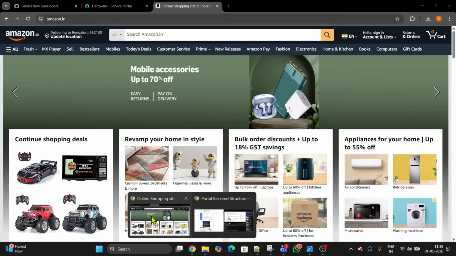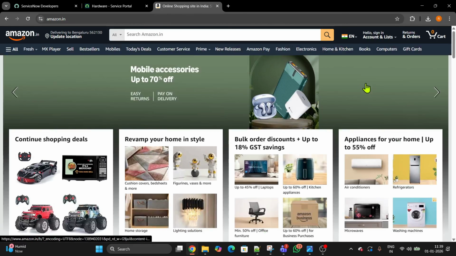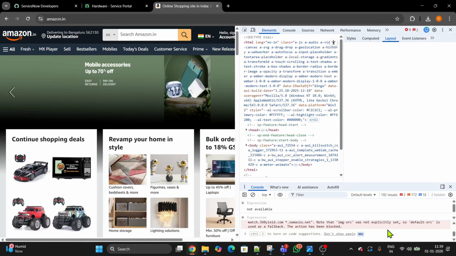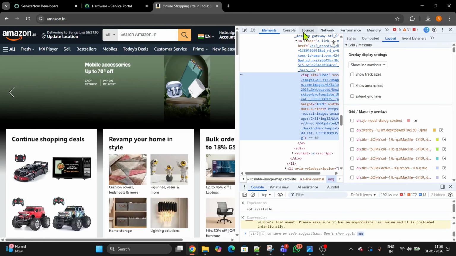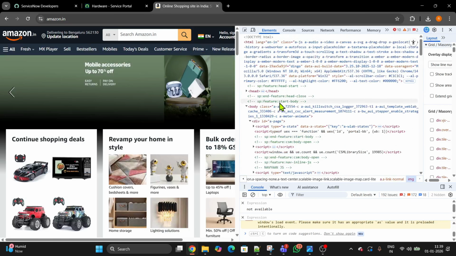I can show you. Let's go to Amazon. Suppose I wanted to find the code of this page. I can right click, go to inspect element, and you can see we have an elements page. Here's the HTML element page. See, these are the HTML.